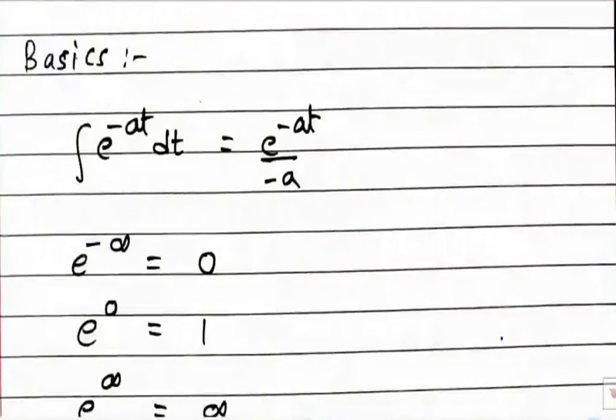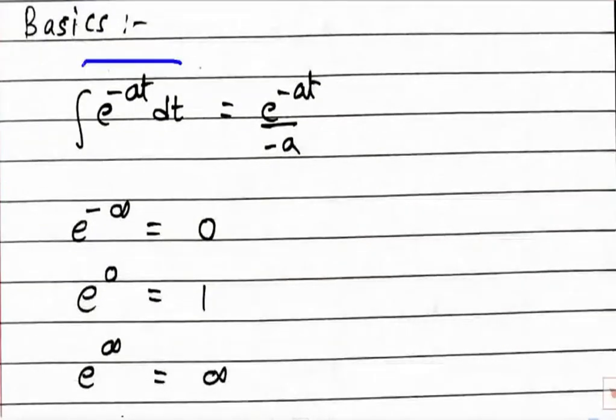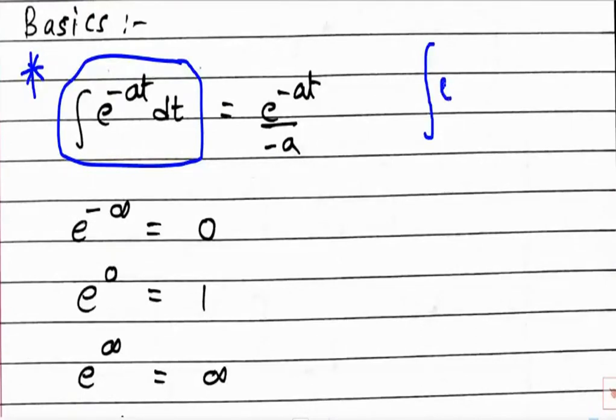Next. And this integration also you must know. Integration of e raised to power minus at dt is e raised to power minus at upon minus a. This integration again we will require frequently. Then integration of e raised to power at dt is, see, here I am not available to teach you integration. It is expected that you might have studied this in 12th and in your first year. It is e raised to power at upon a.